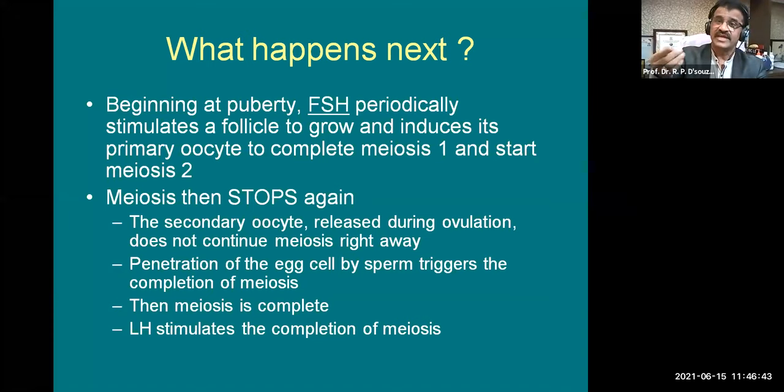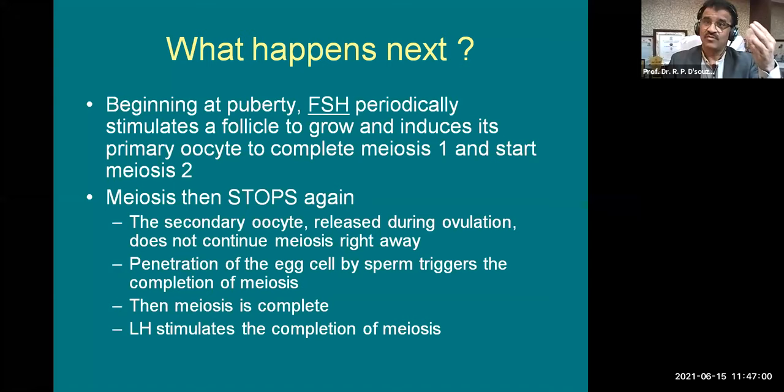That means only one ovum gets to complete meiosis. You understand this? Luteinizing hormone stimulates the corpus luteum.